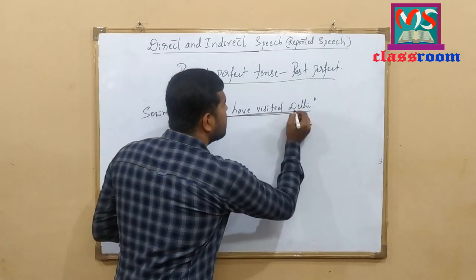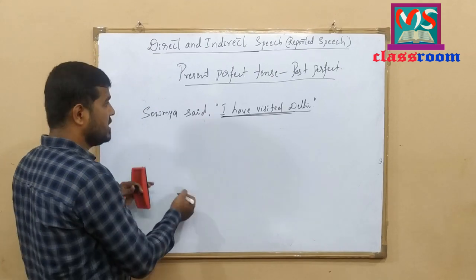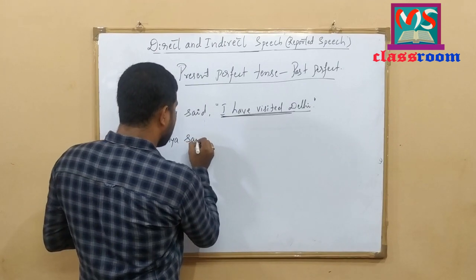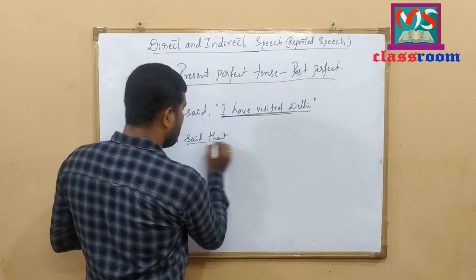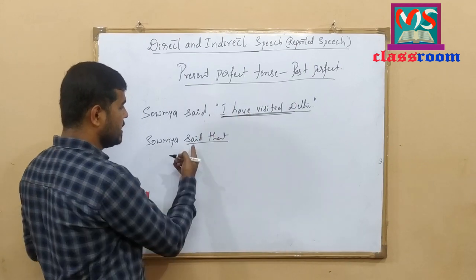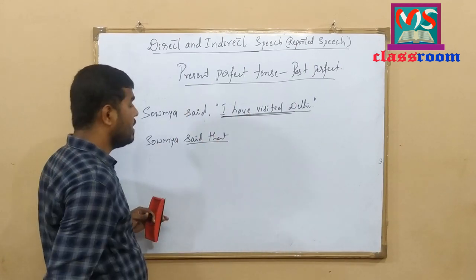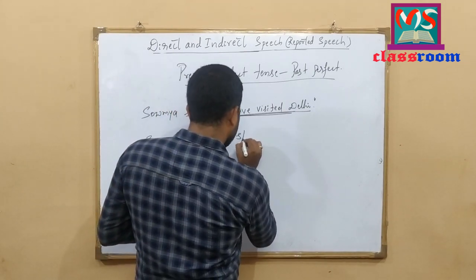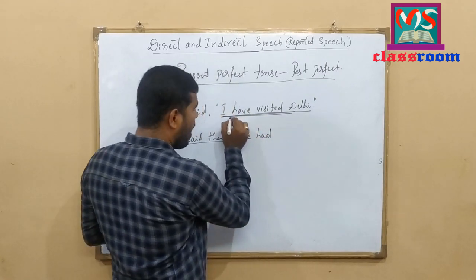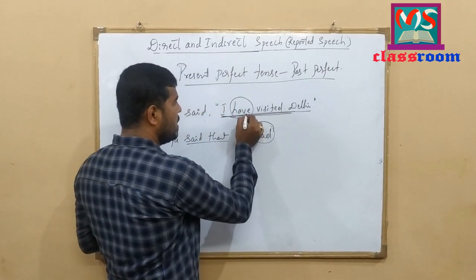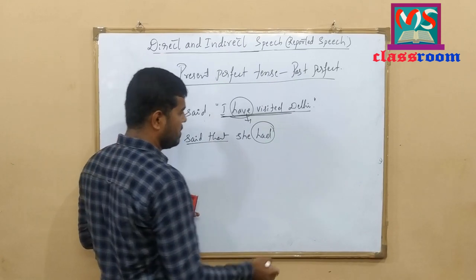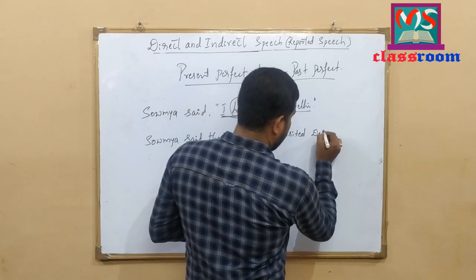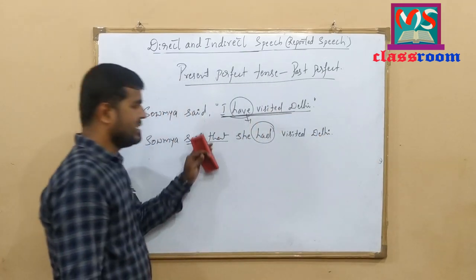And this is an assertive sentence. Look at the changes here. Soumya said that, according to the kind of sentence. This is assertive, that is why the reporting verb is said, and that is the linker which introduces the reported speech. She had, look here, have changes to had. Why? Because present perfect changes to past perfect. She had visited Delhi.